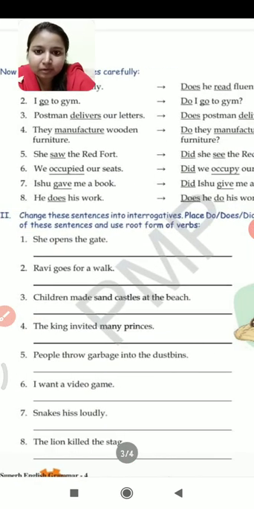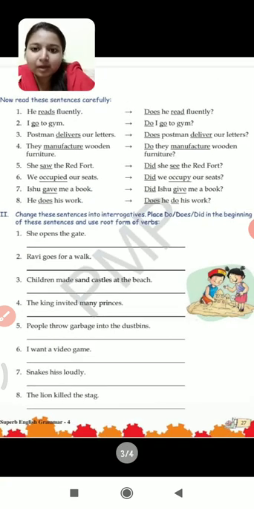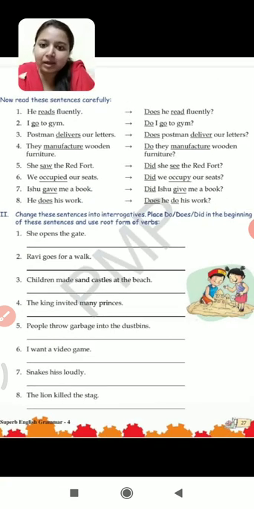First one, he reads fluently. With he, what do we use? Does. So, does he read fluently? Reads का read हो जाएगा. We use the root form of the verb. Reads नहीं होगा. So reads will turn into read and we have to put a question mark. Next, I go to gym. I के साथ हम लोग क्या यूज़ करते हैं? I के साथ हम लोग do यूज़ करते हैं. So, do I go to gym?